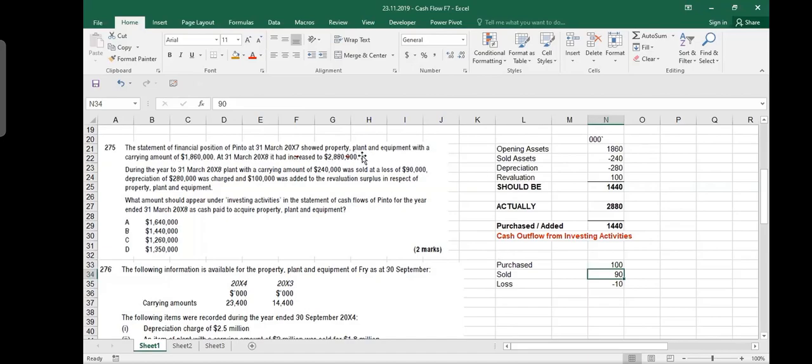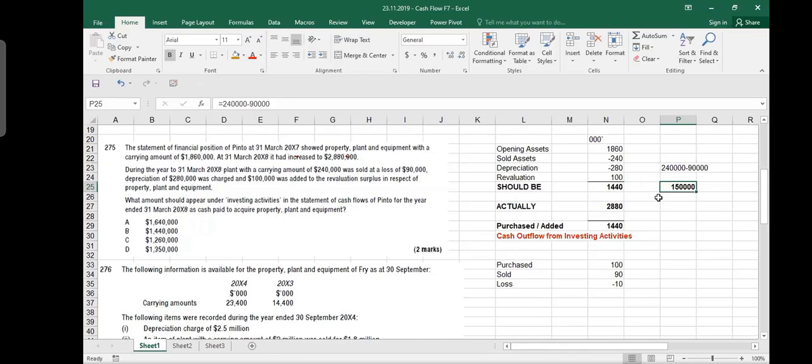She should ask me that, sir, it says that during the year to 31st March, plant with a carrying amount of 240, the balance sheet amount of 240, was sold at a loss of $90,000, which means that you actually are getting cash 240,000 minus 90,000, right? Mm-hmm. This is what you should be saying, that the cash which we are receiving is less. We are actually receiving only 150,000 for that. So what impact should we be doing here? Why are we subtracting 240? We should be doing 150.